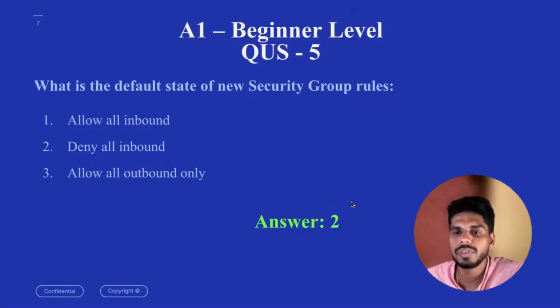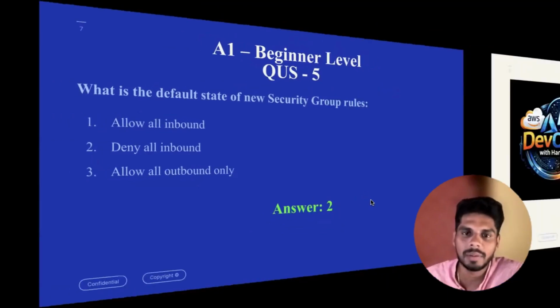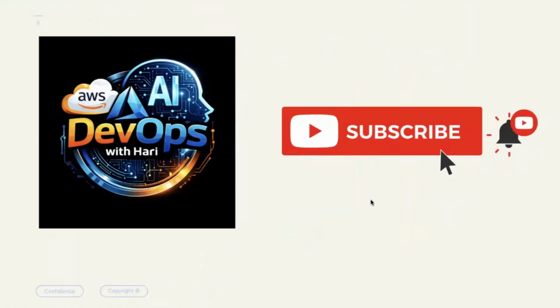So with that, we are concluding the beginner level. I don't know how much you have scored out of 5. Maybe this is very easy for all the people. The next, intermediate level, will be really difficult.